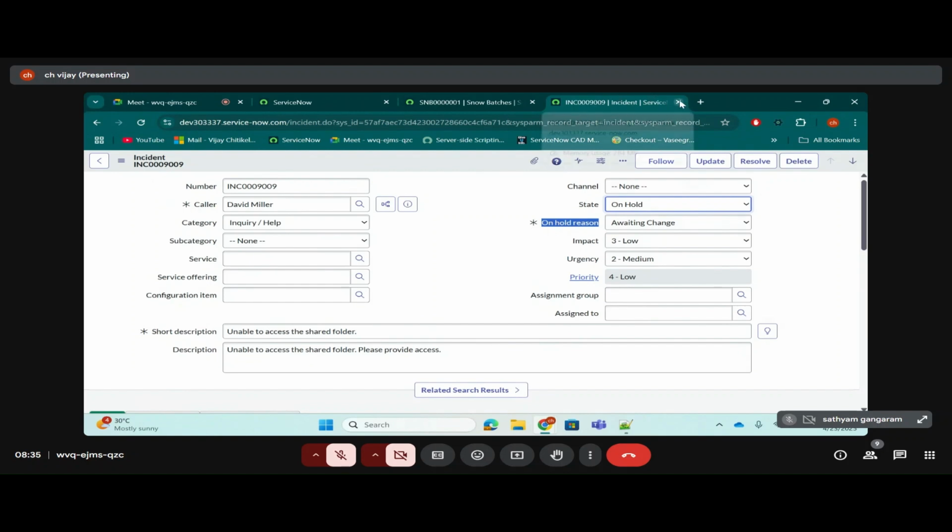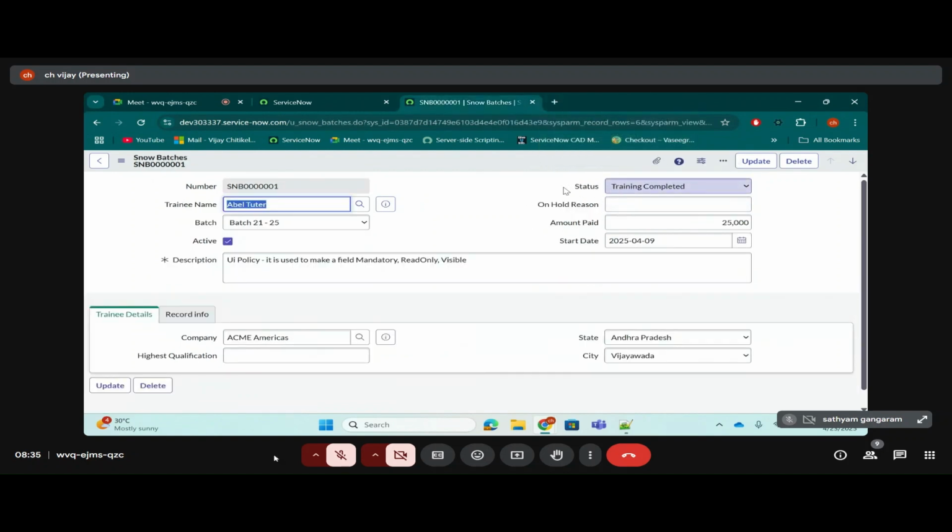I need exactly the same behavior here also. We have a status field. Whenever the status is selected as training on hold, then only this on hold reason should be visible and it should be mandatory. Let's make it only visible as of now. If it is selected as anything else like none, training started, training in progress, training completed, anything apart from training on hold, it should be hidden. Is the scenario clear, everyone?